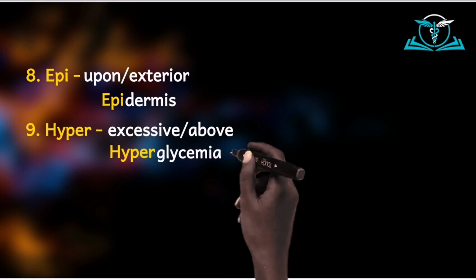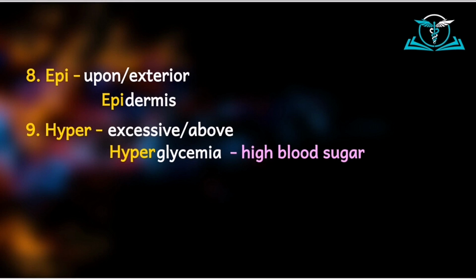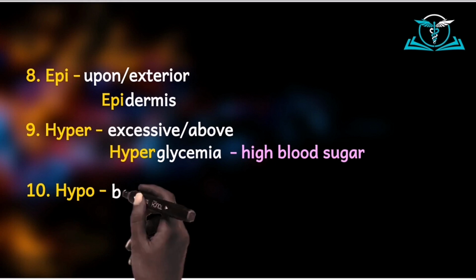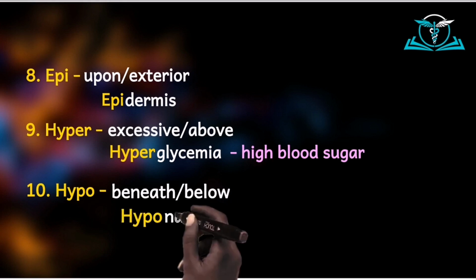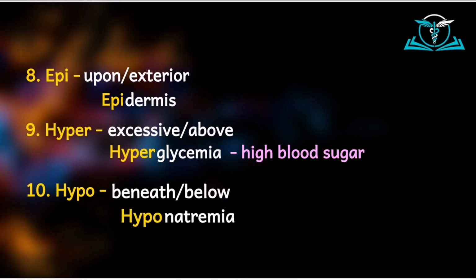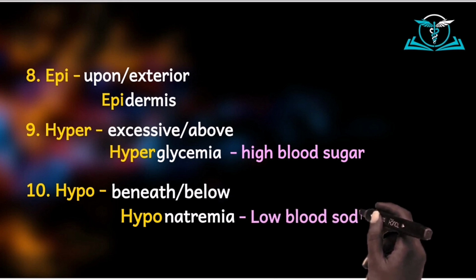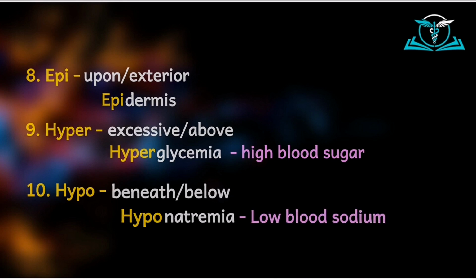So hyperglycemia would mean high blood sugar. Then its opposite is hypo. If hyper means excessive or above, then hypo would mean beneath or below. So when we talk of hyponatremia, the term natri has to do with sodium, emia has to do with blood, and so hyponatremia would mean low blood sodium.